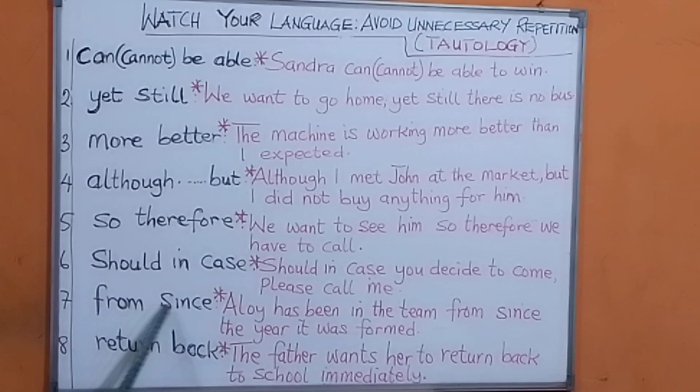Number seven, from since. You cannot use from since at the same place. For example, you cannot say, Aloy has been in the team from since the year it was formed. No, you cannot write that. You either say, Aloy has been in the team since the year it was formed. Or, Aloy has been in the team from the year it was formed.